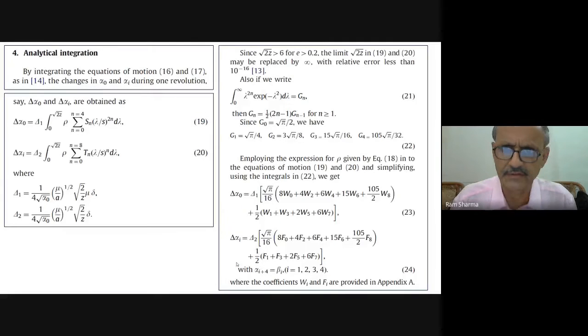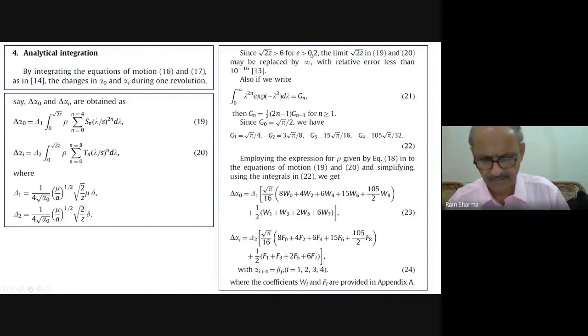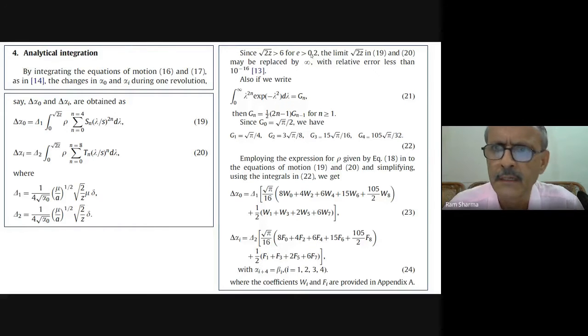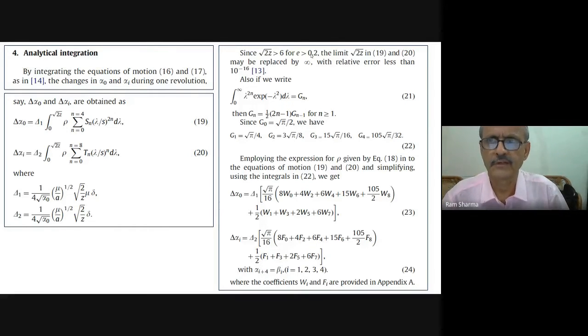So the analytical integration is as we were doing for the KS variables, in a similar fashion. We carried out the analytical integration, and the limits come from 0 to square root of 2z, where z is greater than 6 for eccentricity greater than 2, because we are taking eccentricity greater than 2. In fact, we take much more than that, but at least greater than 2 we take.